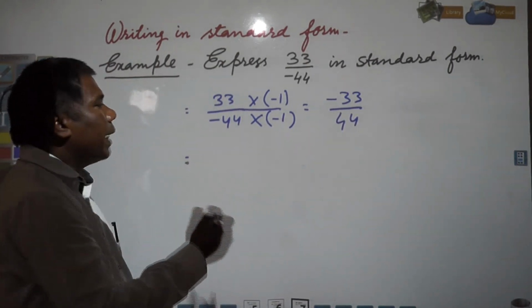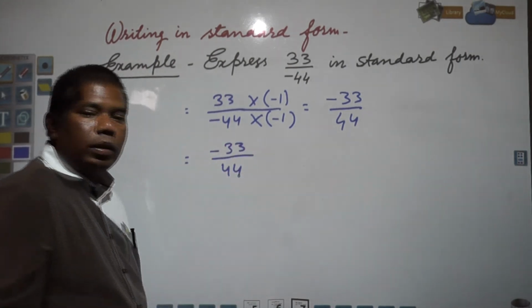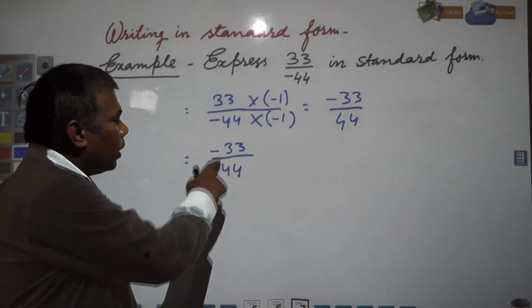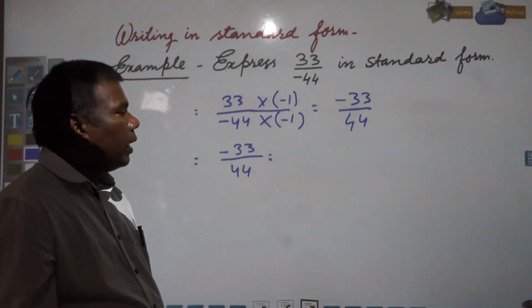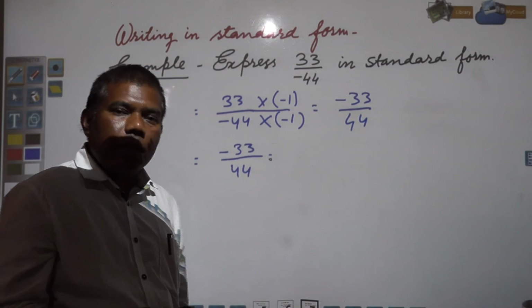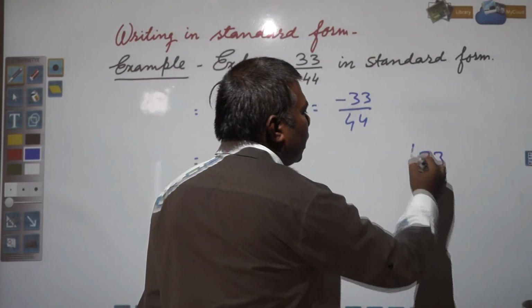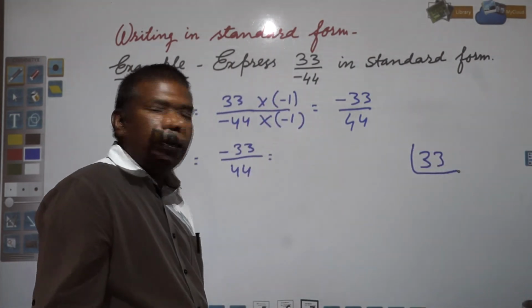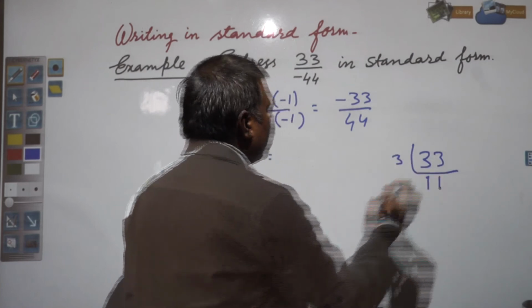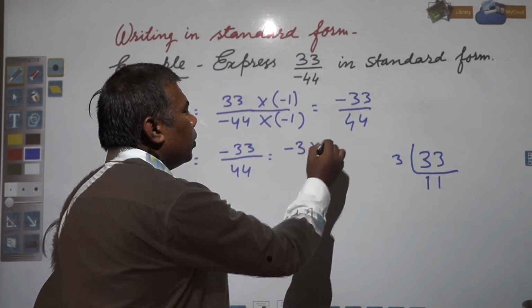Now what is standard form? You have minus 33 by 44. It will be cancelled in such a way that both numbers must not have a common factor. There is a simple way. Either if you know the table, it can be cancelled directly and written, or you factorize the number. Prime factorization is required. So minus 33 can be written as minus 3 into 11.